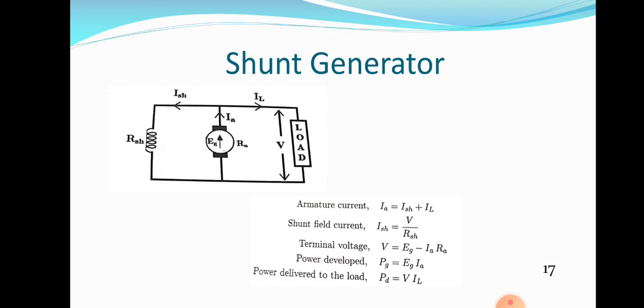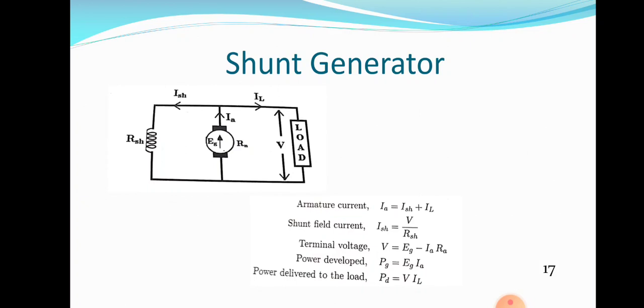Electrical load is there. Lamp, fan, mixie, motor, all those are loads. What is meant by load? Load consumes energy. All the electrical appliances in our house are loads: mixie, motor, fan, incandescent lamp, fluorescent lamp, all those are loads. So armature winding and field winding are connected in parallel and that combination is connected across the load.